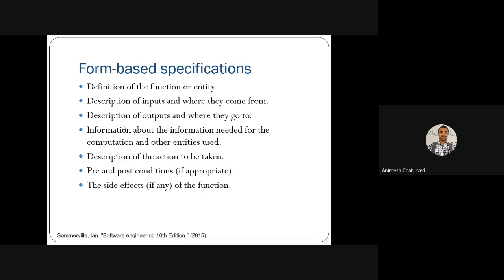What are the prerequisites of a certain process or certain activity? Then what are the post conditions, like the post processing that is required after a certain process. Then you also need to measure and write about the side effects, whether that function has some side effects or not.